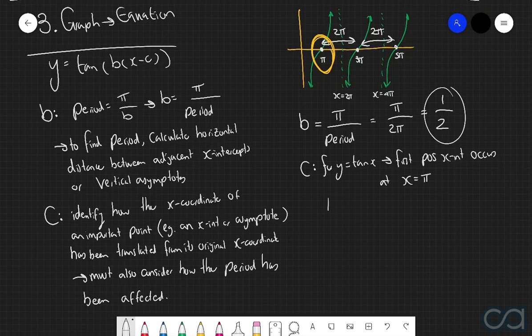So we can say we are undergoing a horizontal dilation by factor 1 over 2, or in other words, 2.